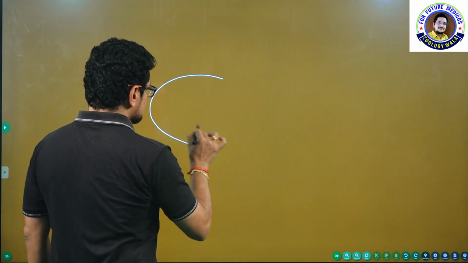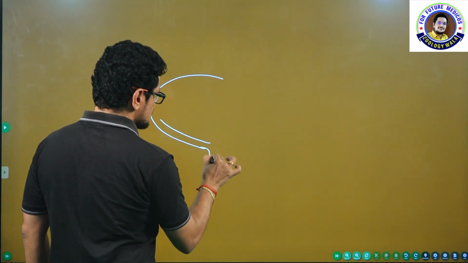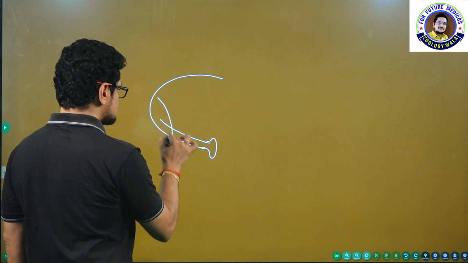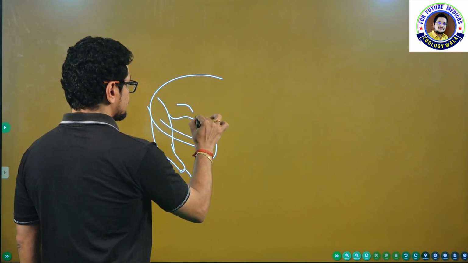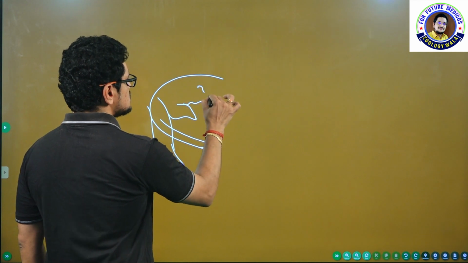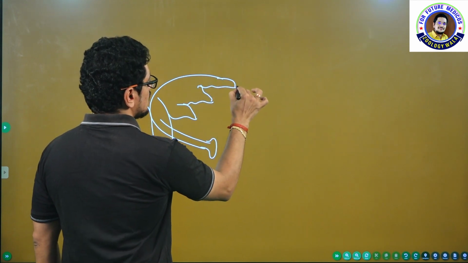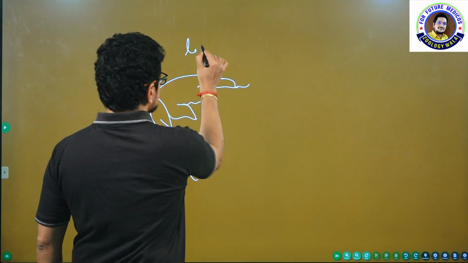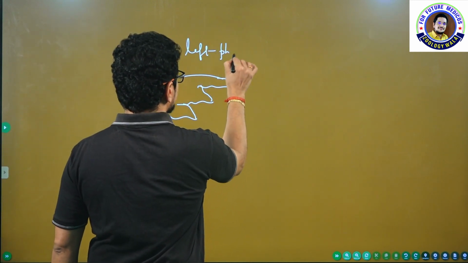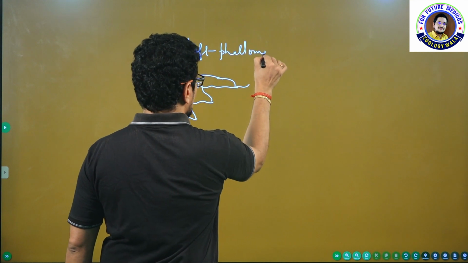There is a structure present like this. This is the pseudopenis. This is the titillator. This is the aspirate lobe. This is the actitobolus lobe. And this is the phallomere, the left phallomere.